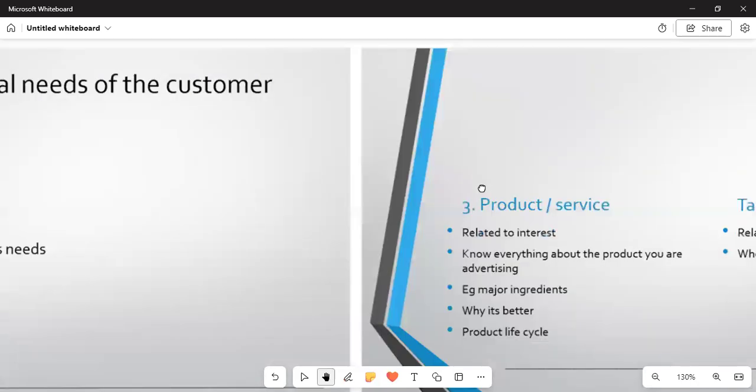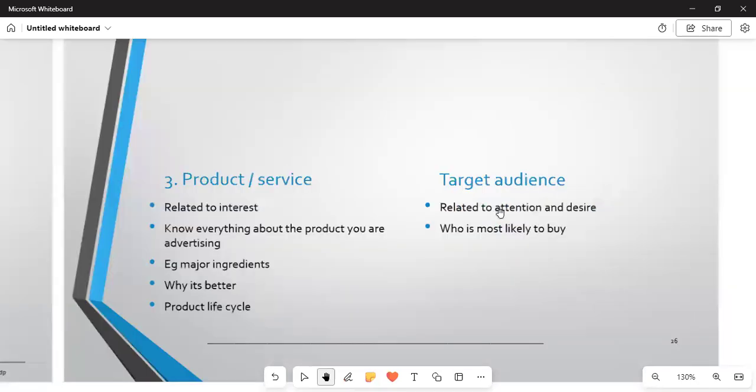And then let us talk about the product or the service. Remember that there's a difference between the product and the service. The product is something that is tangible, it can be touched, but the service is rendered. An example of a service is electricity. Number one, it is related to the interest. Number two, know everything about the product or the service you are advertising. Number three, for example, the major ingredients of making something. And number five, the product life cycle. How long can it last without getting spoiled or expired?